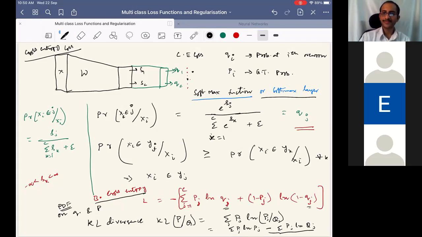Is this clear? Okay, sir. Yeah, fine, good. That's a very good point. In fact, Sj is from minus infinity to infinity, so we can't directly take them and create the probabilities. The exponential enables us to smoothly move over the real line from negative to positive, and hence we take the exponentials.